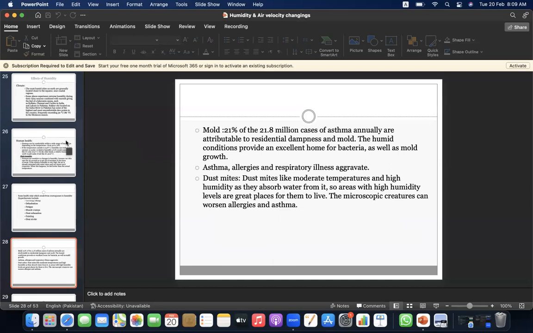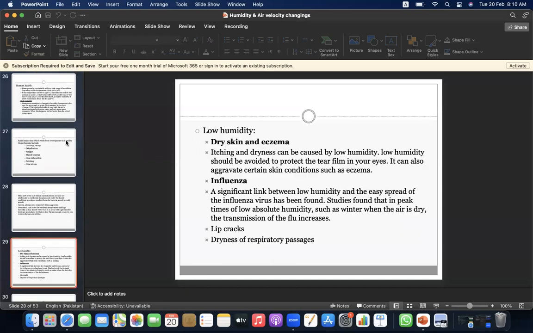Dust mites. Dust mites like moderate temperatures and high humidity, as they absorb water from it. So areas with high humidity levels are great places for them to live. The microscopic creature can worsen allergies and asthma.